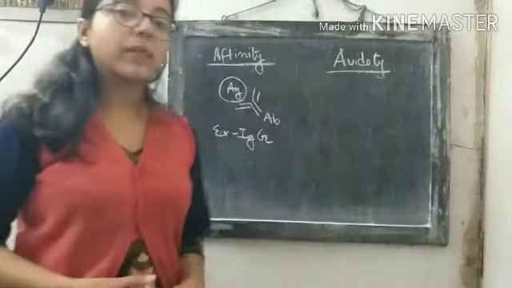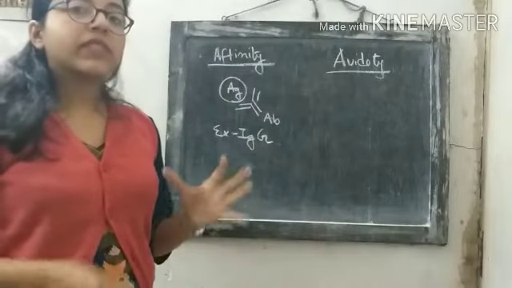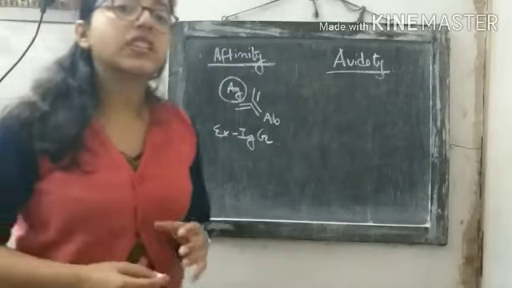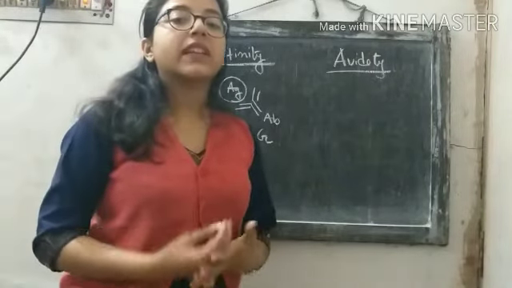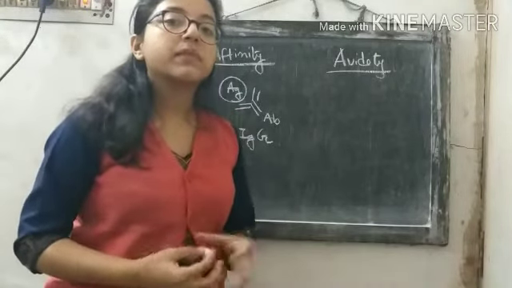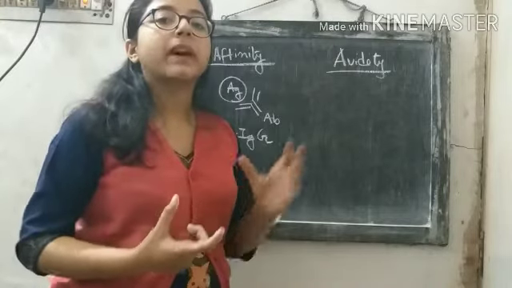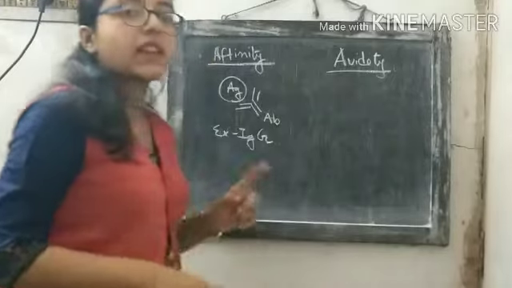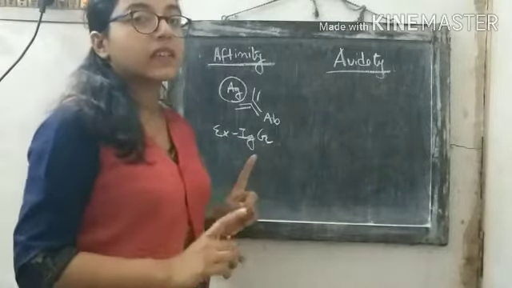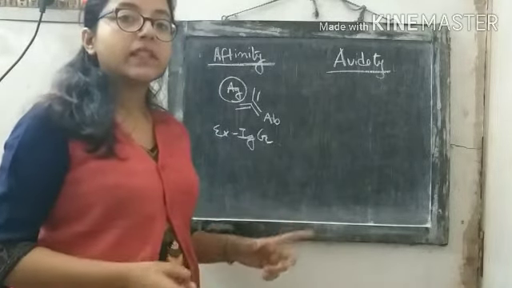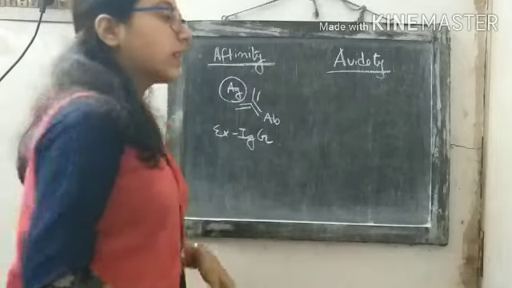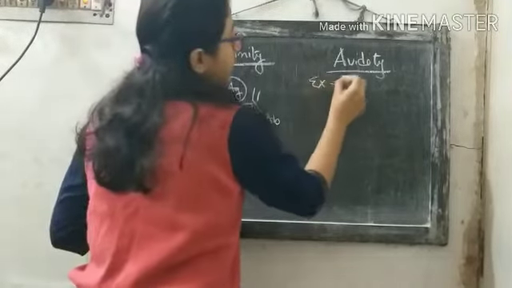Now coming to the term avidity. Avidity means, if we consider the example of IgM, IgM is a multivalent antibody. Multivalent means more than one antibody will bind with an antigen. So univalent means a single antigen bound by a single antibody, but multivalent means more than one antibody is binding with an antigen. So taking the example of IgM,